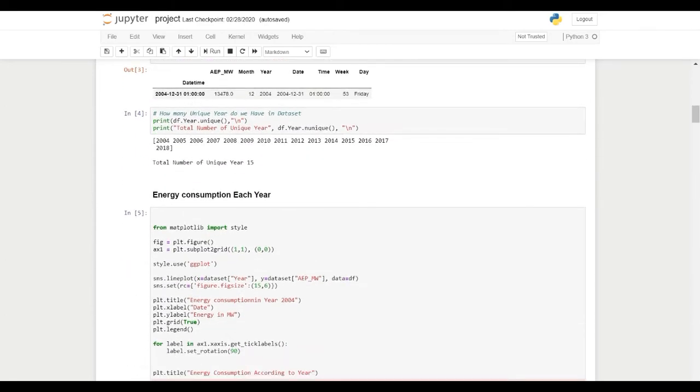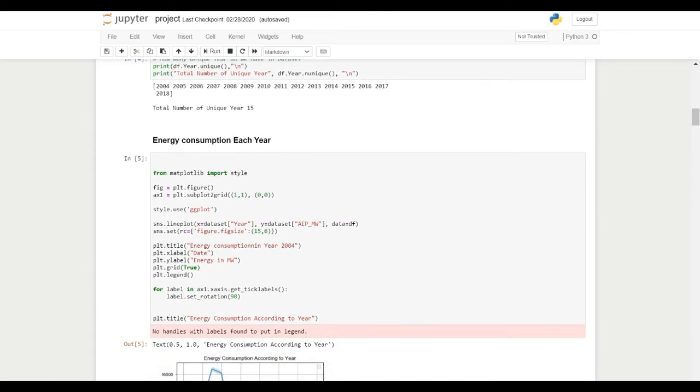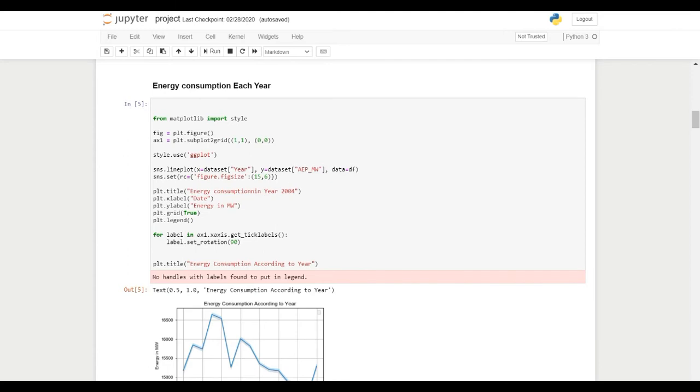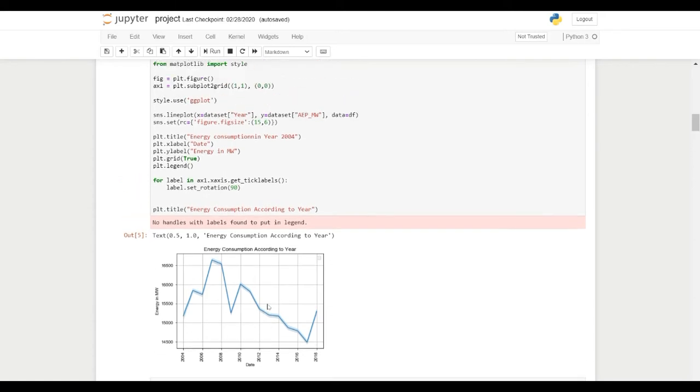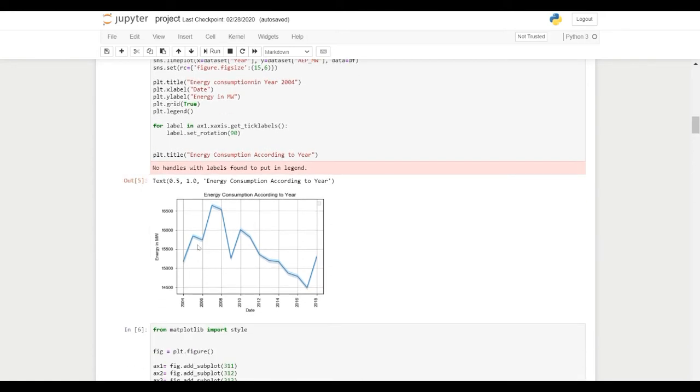Energy consumption each year. From matplotlib import style, we have imported a graphical plot using matplotlib. In this, it will show the energy consumption each year from 2004. As you can see, the vertical line, which is the y-axis, is showing the energy in megawatt, and the horizontal line is showing the yearly consumption of the energy. In this graph, you can see in 2008 it goes to the maximum. It consumes around 16,500 megawatt of energy.